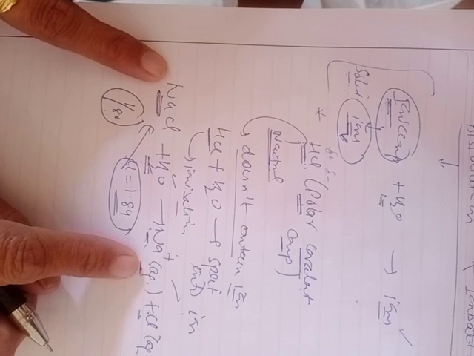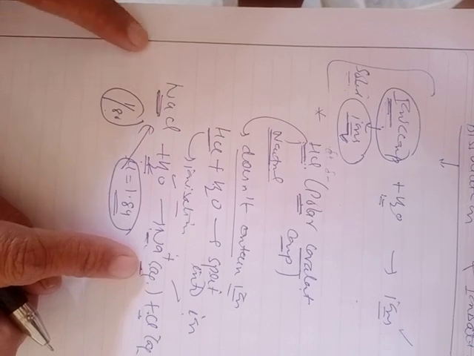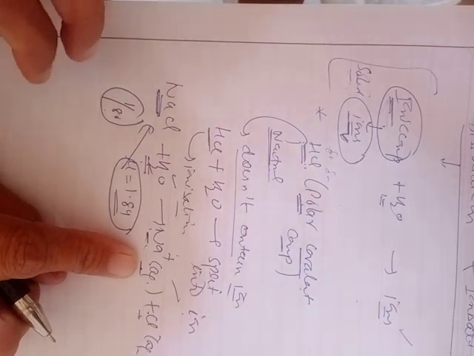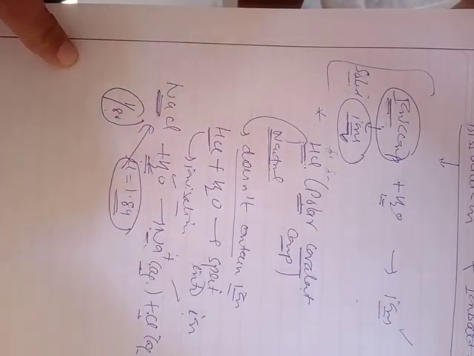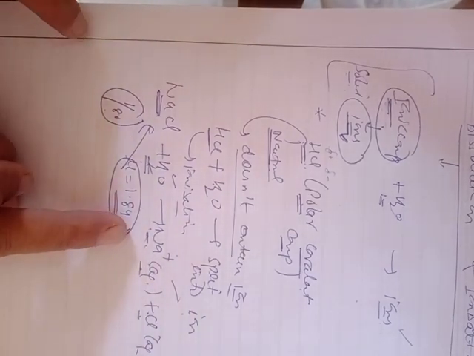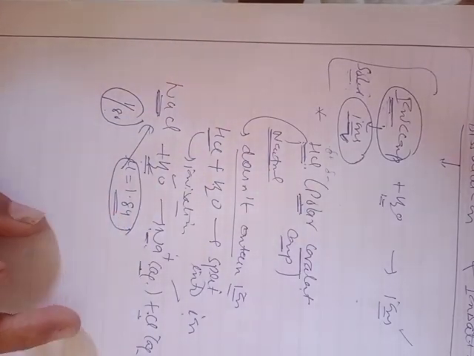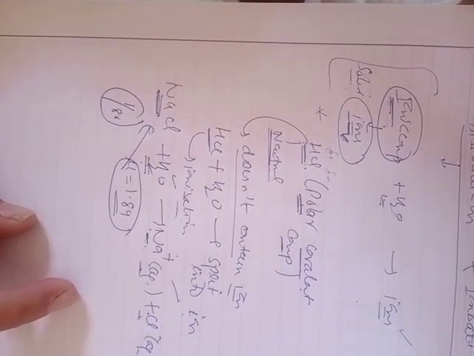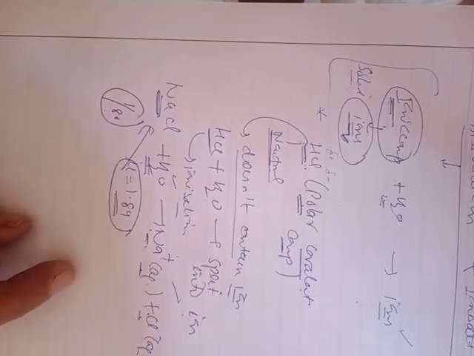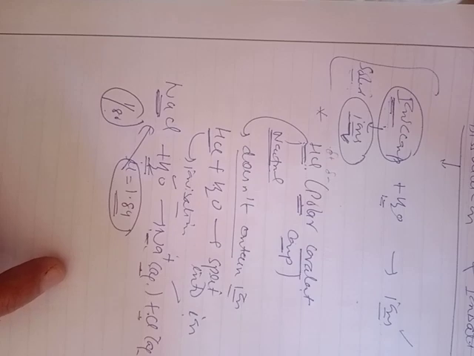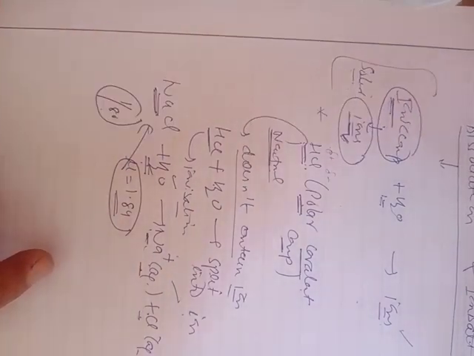form. So in case of a weak electrolyte, the extent to which ionization occurs will depend on the strength of the bond, whether the bond is weak or whether the bond is strong, and also it will depend on the extent of solvation of the ions produced. After this we will discuss the ionization of a weak electrolyte, which was explained by a scientist named Ostwald. Hence it is called Ostwald dilution law, and it will take place only in case of a weak electrolyte.